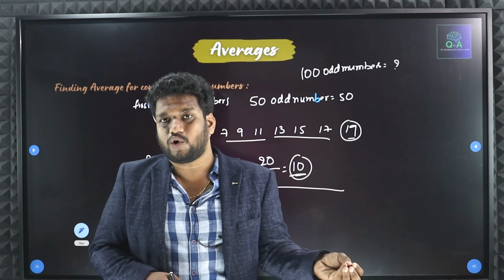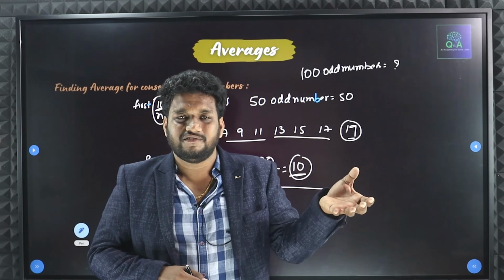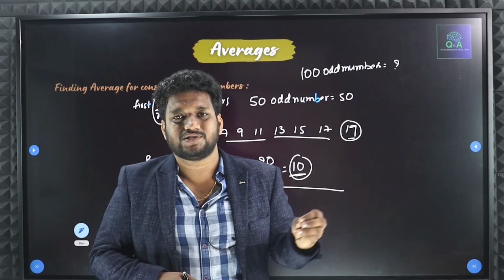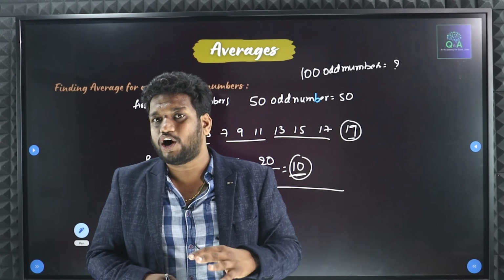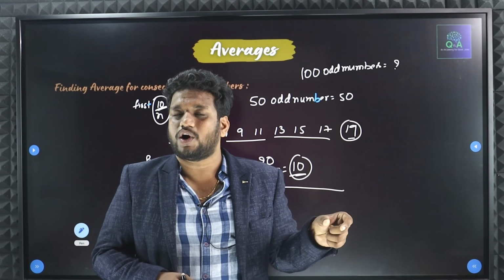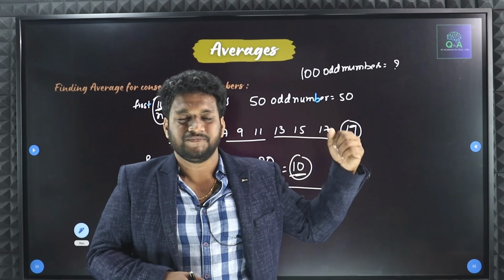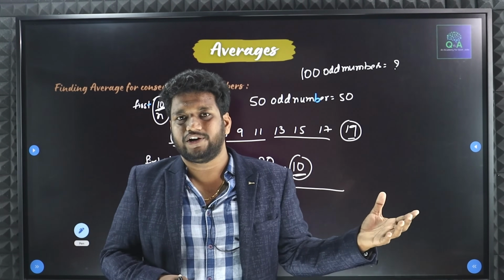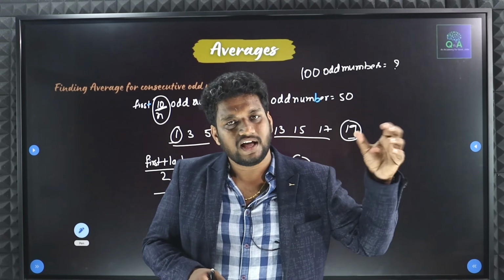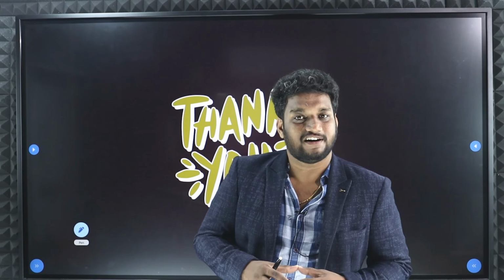For even numbers, what do we have to do? n plus 1. Whatever number they are asking, we have to add 1. 10 plus 1 is going to be 11. For odd numbers, what do we have to do? We have to take the same number they are asking. Suppose they are asking for 10, the answer is 10. If they are asking for 50, the answer is 50. If they are asking for 100, the answer is 100. So this is the basic concept of averages.